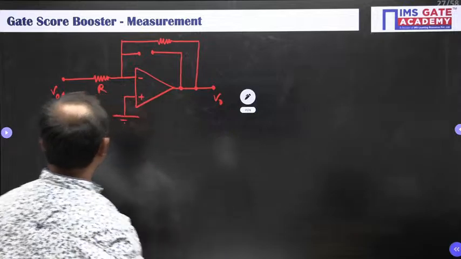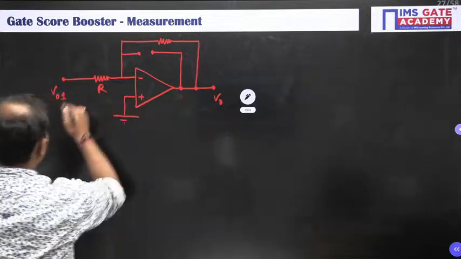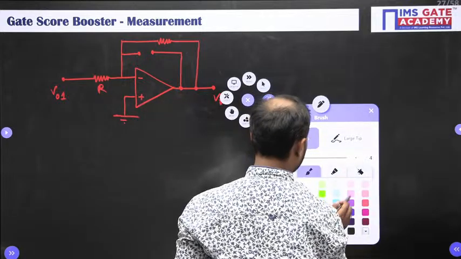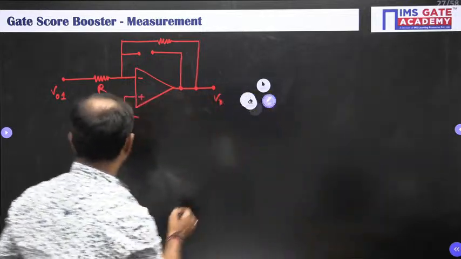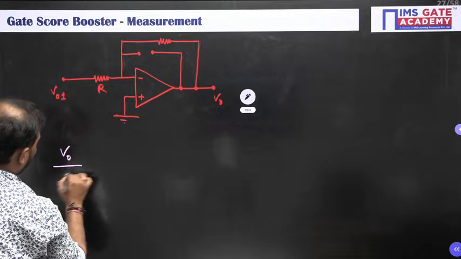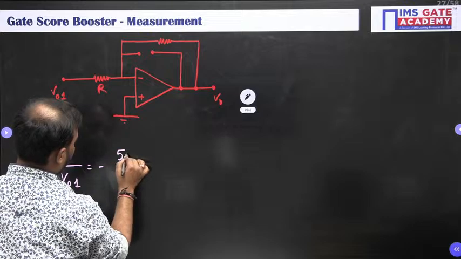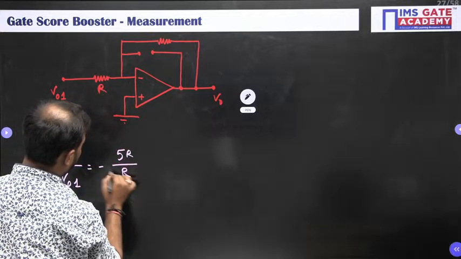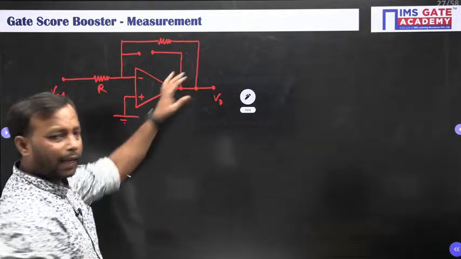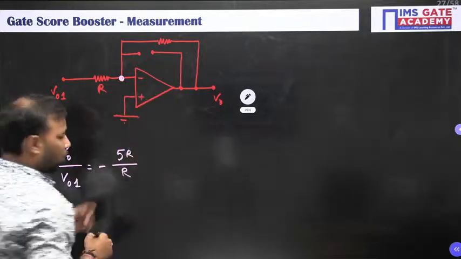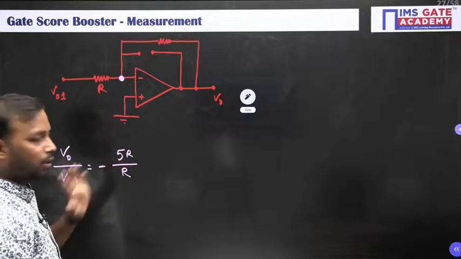For the inverting op amp, we can directly write the output and input relation. Let me change the color. V0 by V01 is equal to minus 5R by R. Or else you can apply KCL at this node. Considering the op amp to be ideal, you will get the same result. Done?